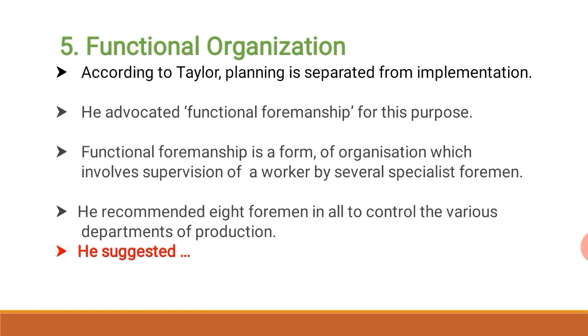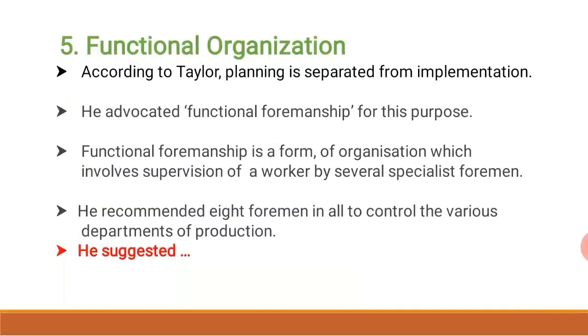Functional foremanship is a form of organization which involves supervision of a worker by several specialist foremen. Taylor believed that a single foreman is not competent to supervise all functional matters. He recommended 8 foremen in all to control the various departments of production.